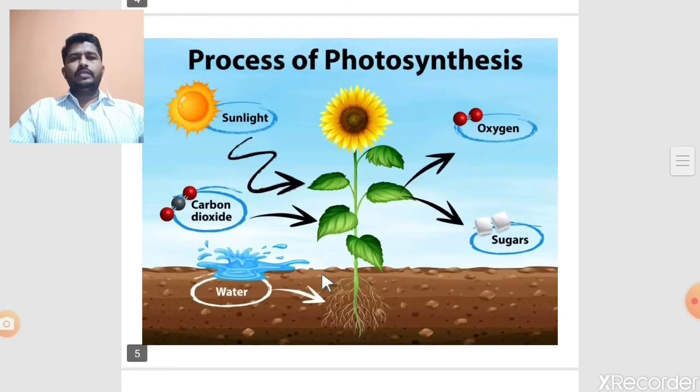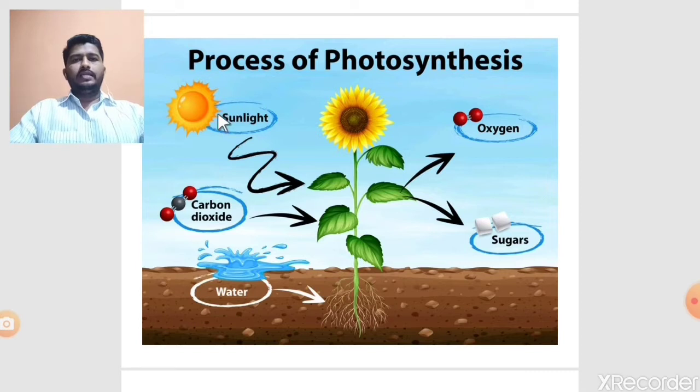See, in the process of photosynthesis, the plant draws water from its root. Number two, the leaves absorb CO2 molecules from the atmosphere, from the air, and the leaves also absorb light radiation from the sun.